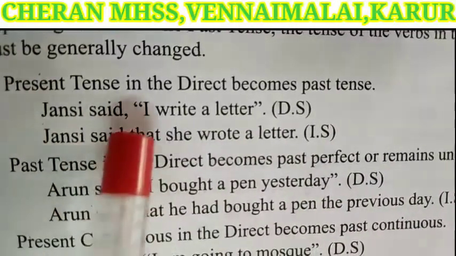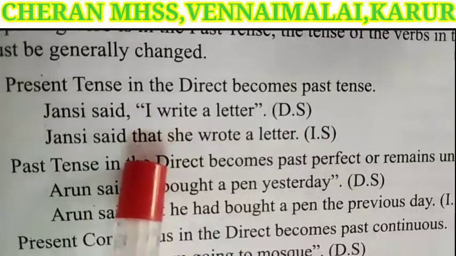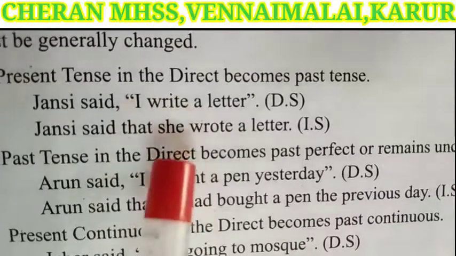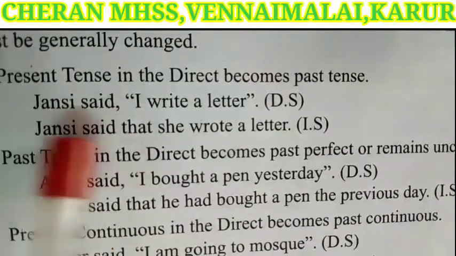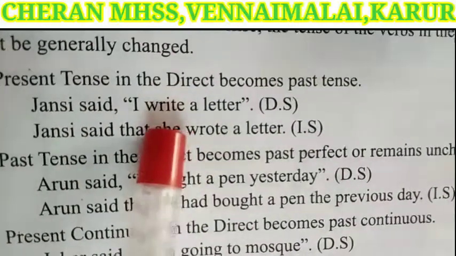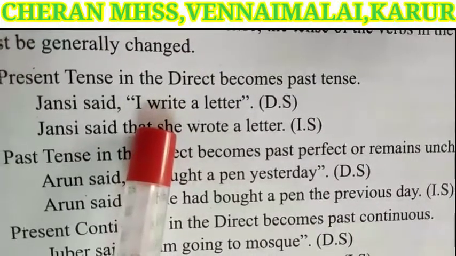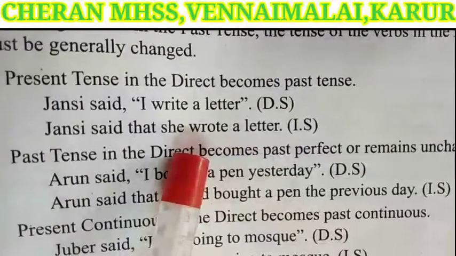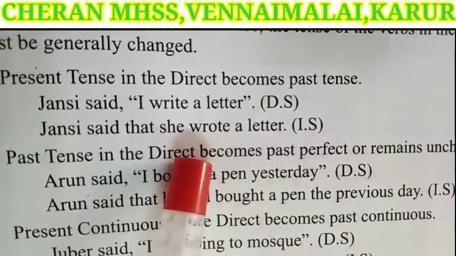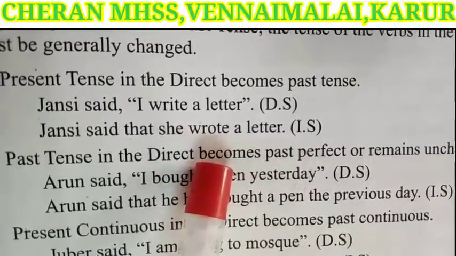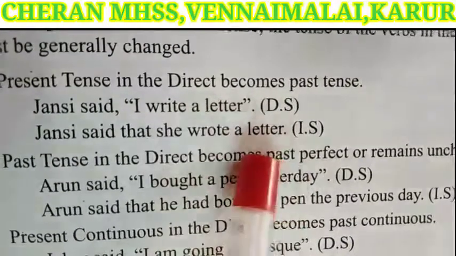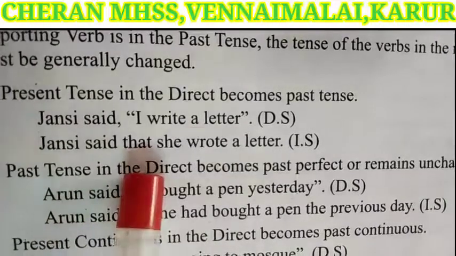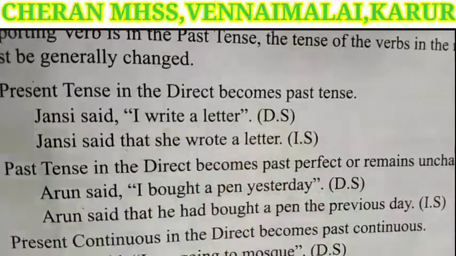Instead of the comma and quotation marks, we have added that. I is the first person pronoun, so we write the speaker's pronoun, she. Here it is present tense, so we write past tense, wrote. A letter, the same words. So the answer is Jhansi said that she wrote a letter.